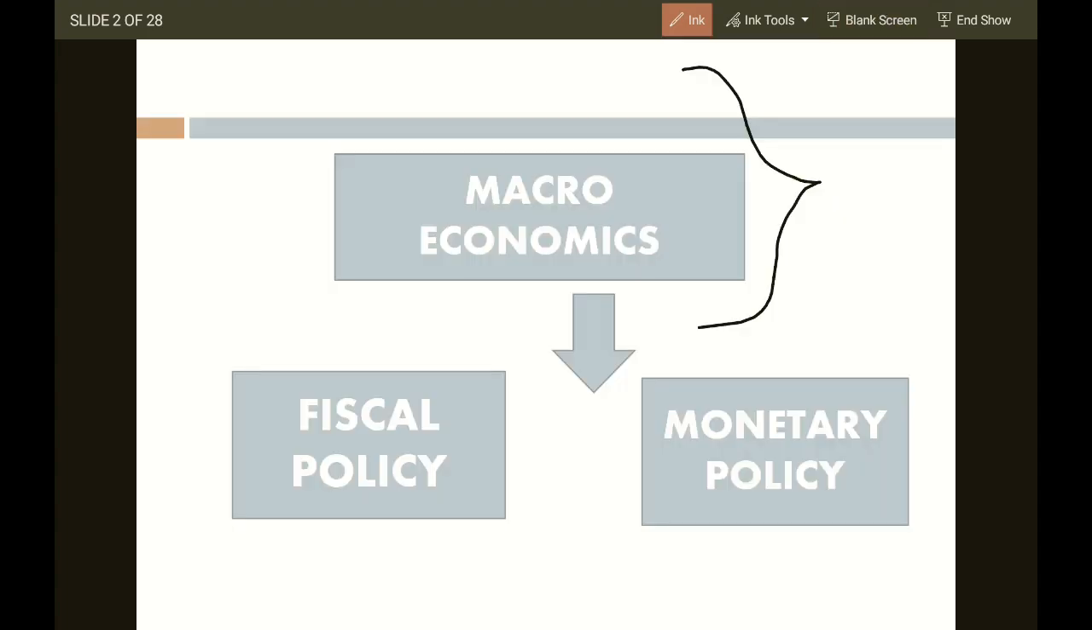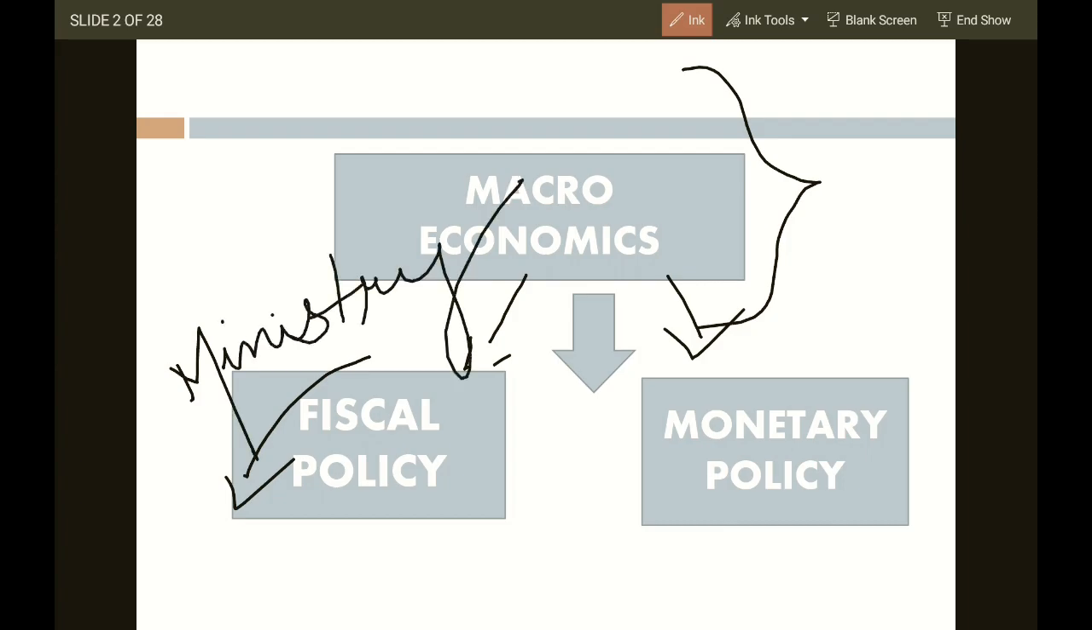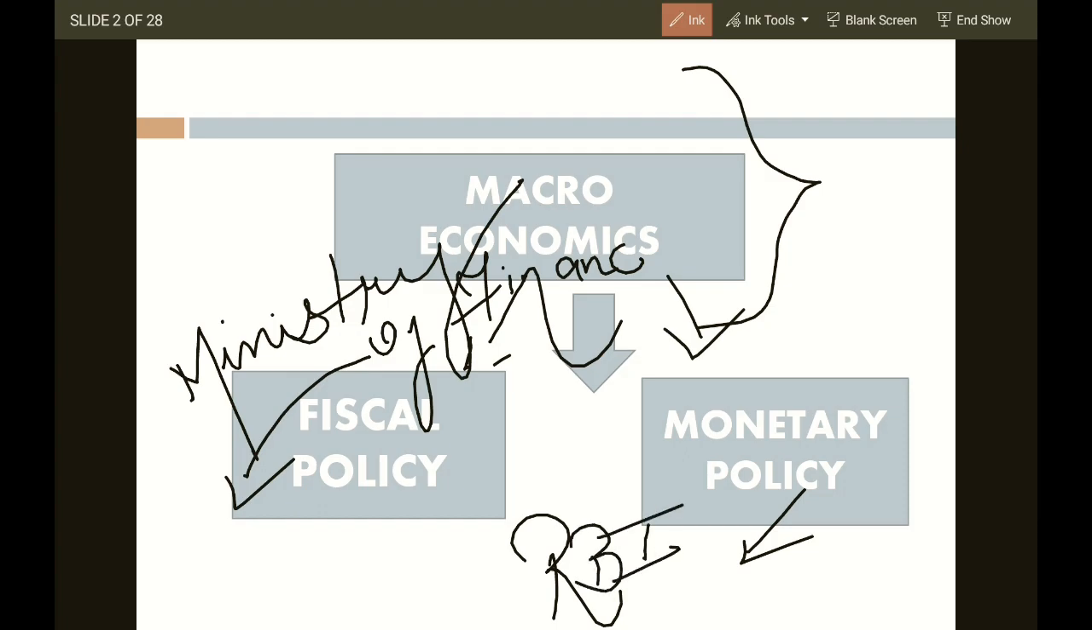Now, macroeconomics is concerned with two policies basically. First is fiscal policy, which is regulated by the Ministry of Finance. Whereas the other policy, monetary policy, is regulated by RBI, Reserve Bank of India, which is known as the Central Bank of India. Both policies are formulated to stabilize the economy of our country. And what are the main objects of both policies? Let me give you a brief. Why has this policy been framed?